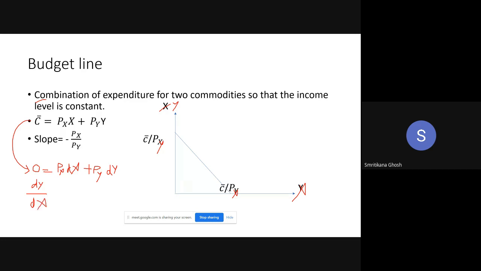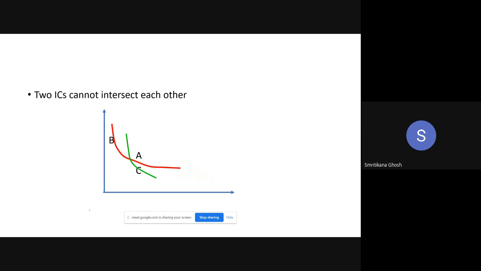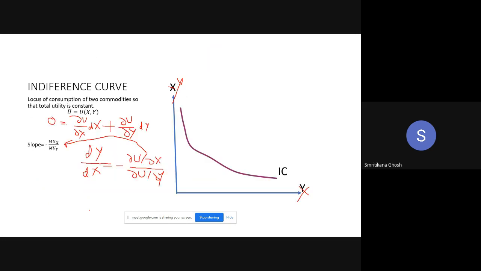Excuse me, ma'am, how do we decide whether we will do total differentiation or partial differentiation? Because in the case of indifference curves, you did partial differentiation. No, in that case also it was total differentiation. Why partial differentiation? With respect to what?